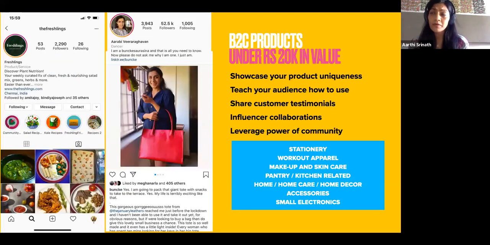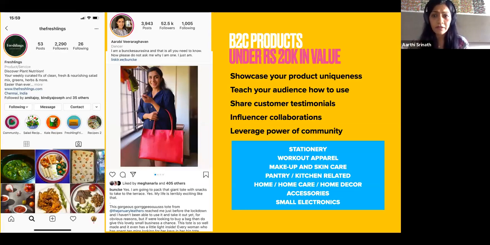Let's say you sell a B2C product which is under 20,000 rupees in value. Why I've picked 20,000, it could be 15, is that it is anything you buy which is not going to be a very informed decision-making process, right? It's something you see, you like, you don't think too much before buying it. So that is the kind of product I'm looking at here. Here it is all about making your product known. People need to know that you exist. You need to show how you are unique.